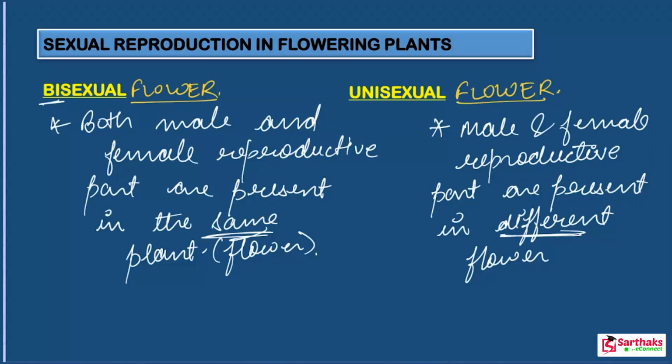Okay, bi means two. A bisexual flower contains two sexes. Uni means one. When a flower contains one sex, either male or female, it is unisexual. Now let me tell you the examples. Write down the examples.